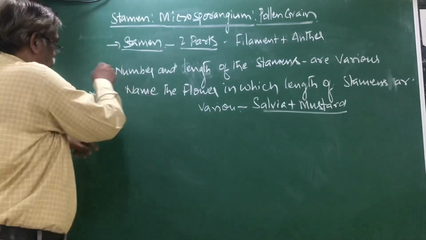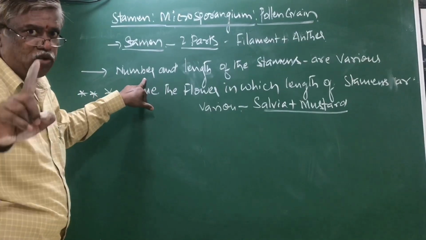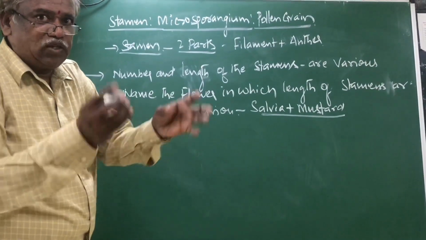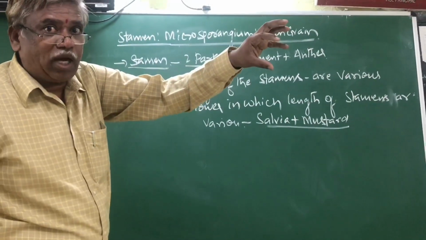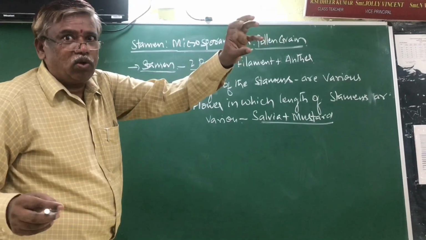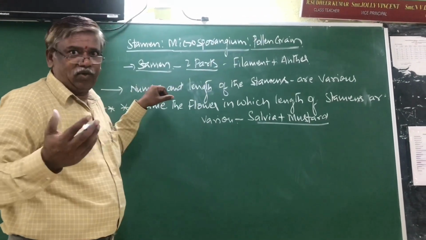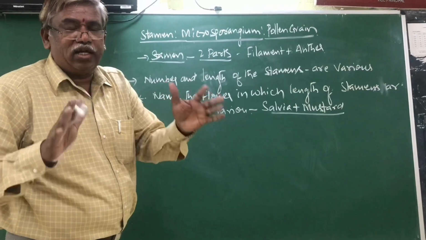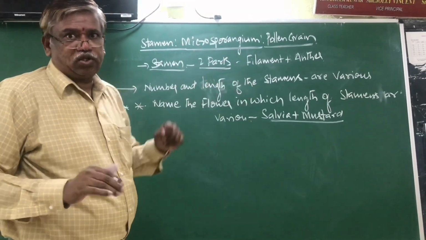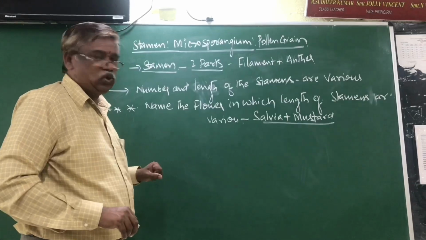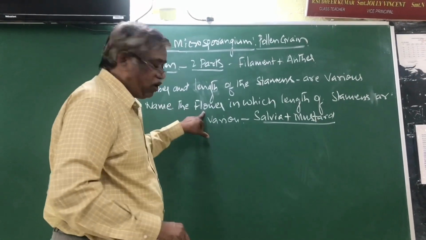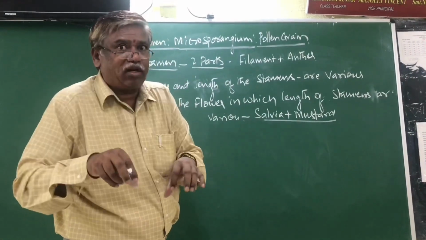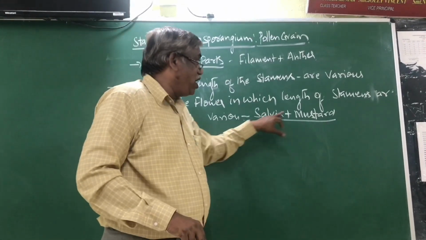In this first statement, you must catch that the number and length of stamens is various from one species to another. Suppose the mango contains 10. Neem, maybe 5, 6 or 7. So the number generally varies from species to species, but the exception is the flower in which the length of stamens differs within a flower. That is salvia and mustard.